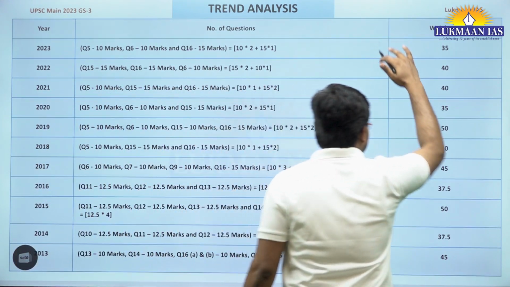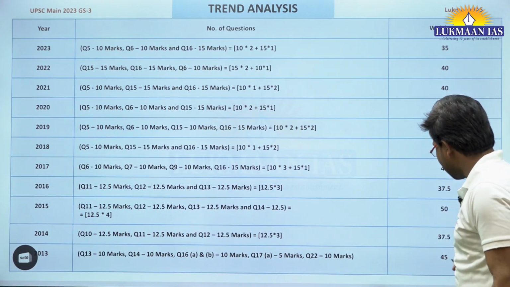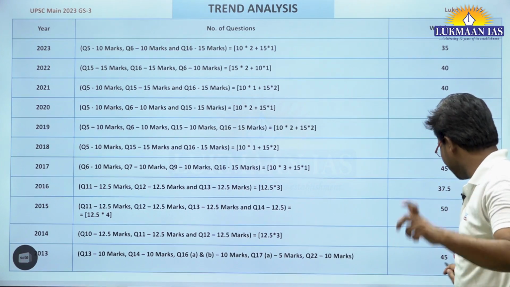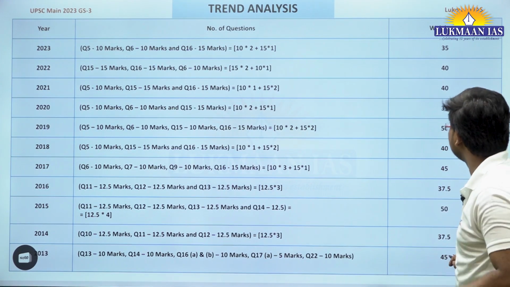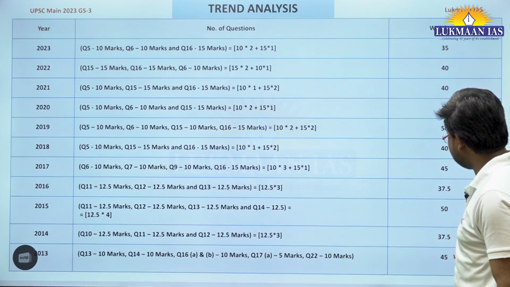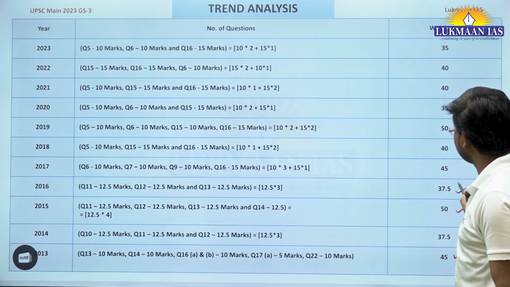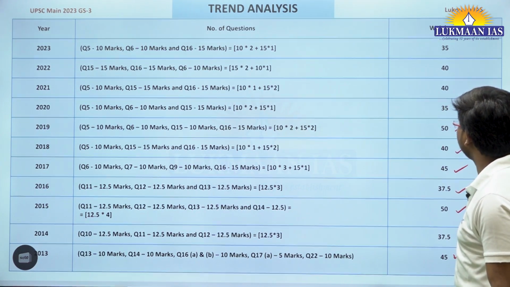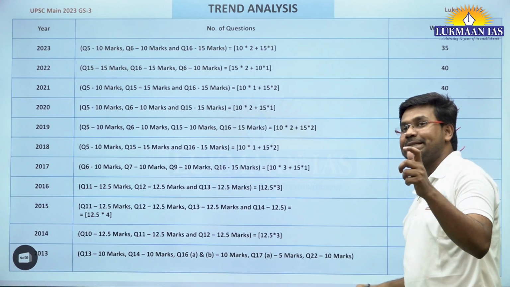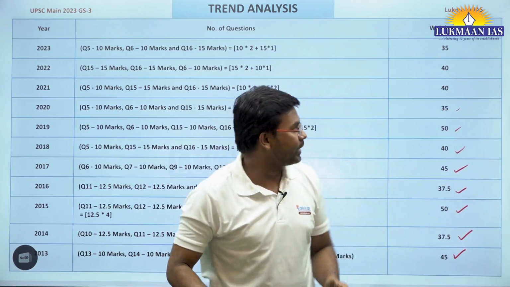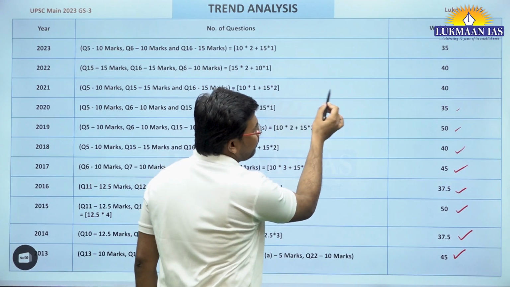On an average, UPSC has asked questions with a weightage of about 45 marks in 2013, and then 37.5, 50, 37, 45, 40, 50. So the marks range between 30 and 50.